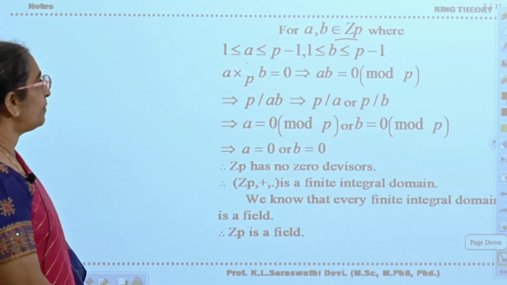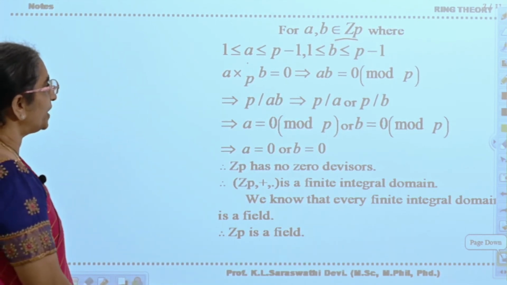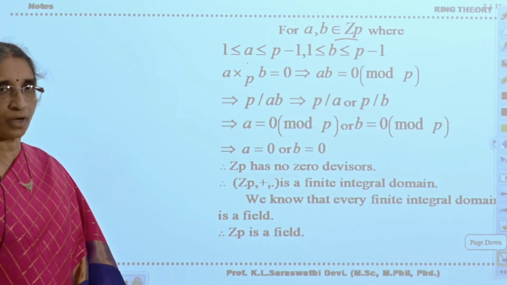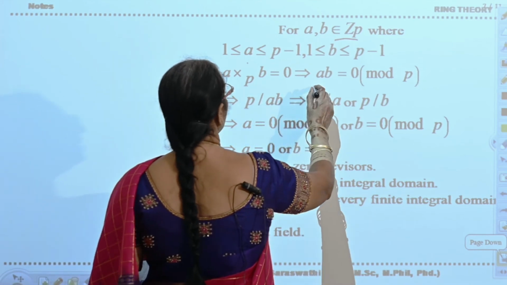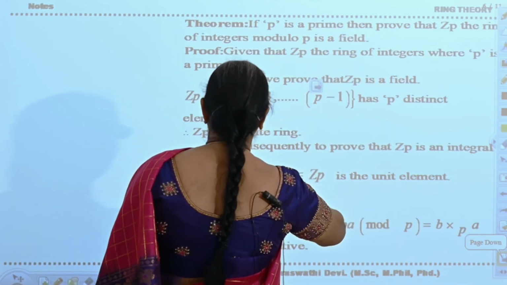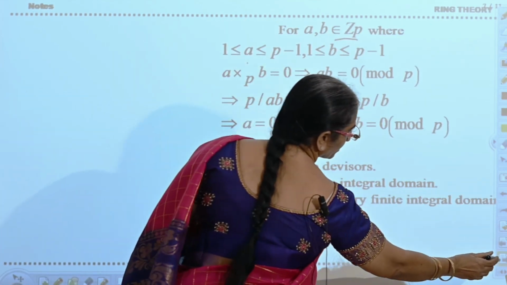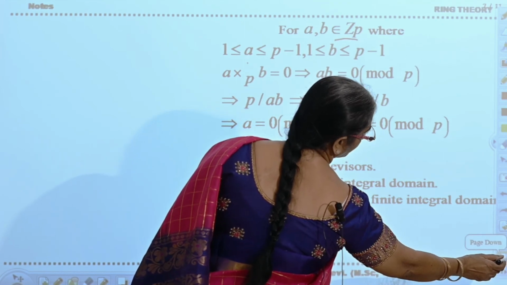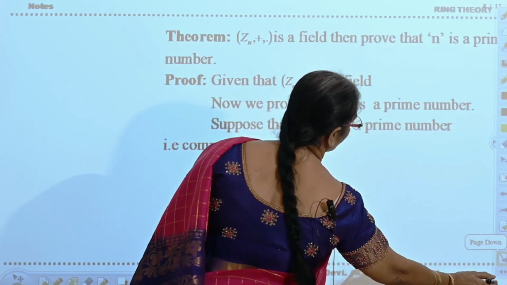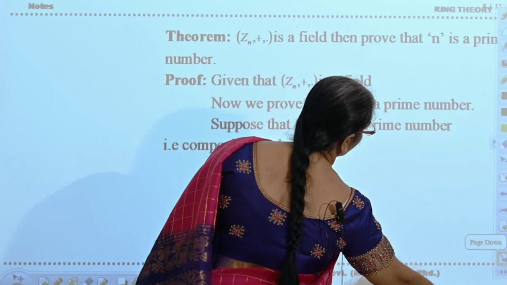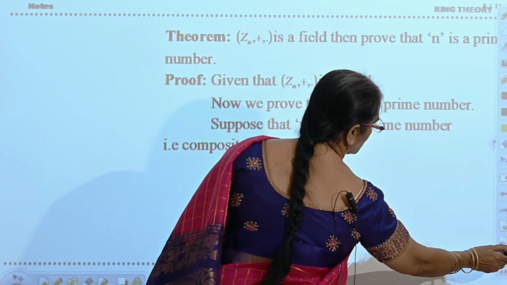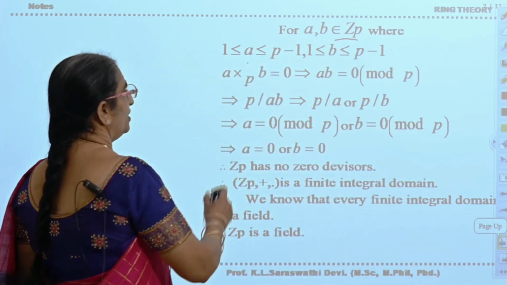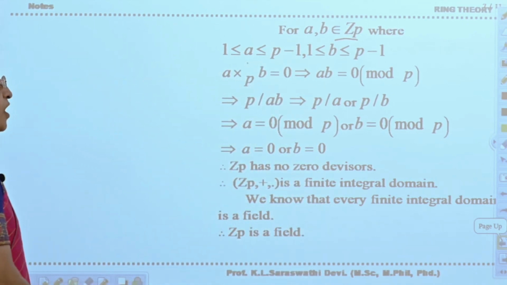consider a multiplication modulo p b is equal to 0. That you have considered. That implies ab is equal to 0 mod p.